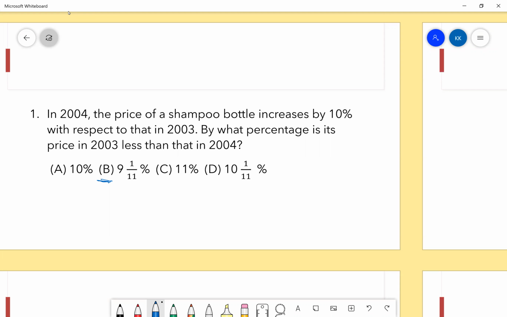So I subtracted X from X plus X by 10 and divided it by X plus X by 10 into 100. So the value that I was getting was 1 by 11%. Your approach is right, but somewhere I think recheck your calculations. The basic method you have used is right.